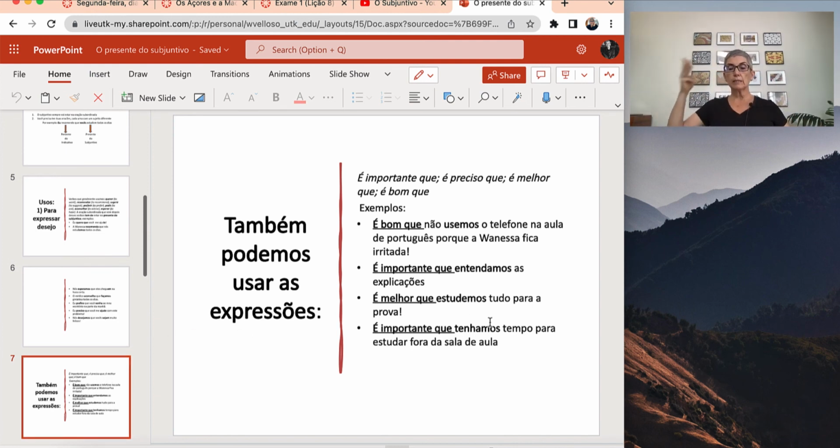We are going to see three different verb groups that require the use of the subjunctive. So now you have to remember the verbs that indicate wish, okay? And remember, you must have two different subjects, and the subjunctive is always going to be in the dependent clause, okay? Ok, gente, obrigada.